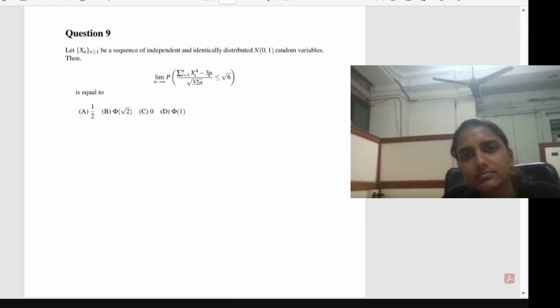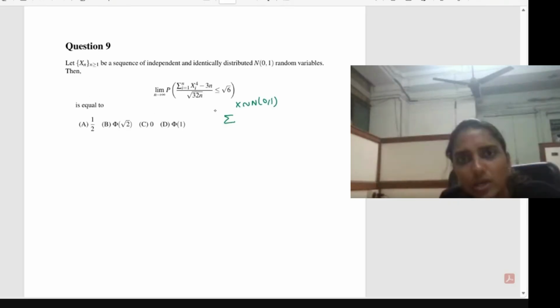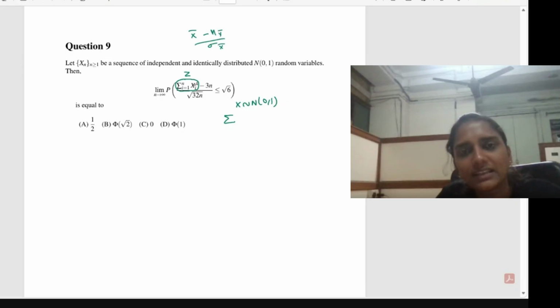So I'm just taking x follows normal 0, 1. Okay, I'm just taking this sum, say Z, and in most cases we subtract the expectation of Z. So here it is a sum. In the previous case, we took it as x bar, so you had to subtract the mean of x bar and divide by the standard deviation of x bar. Here, if you are taking this sum, then you have to subtract the mean of this sum and divide by the standard deviation of this sum. So if x follows normal 0, 1, what is the expectation of x raised to 4?